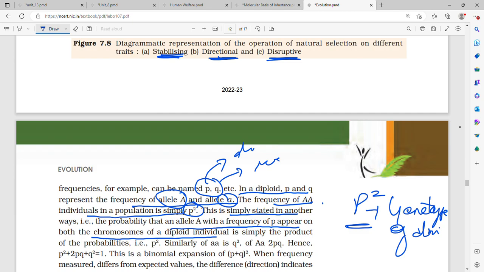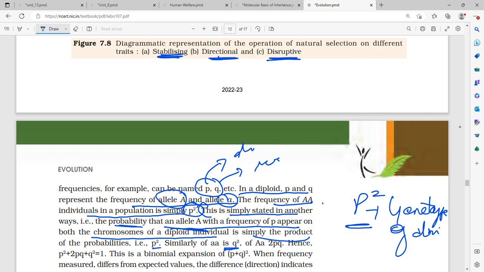Similarly, this is simply said in another way: the probability that an allele A with frequency p appears on both chromosomes of a diploid individual is simply the product of the probabilities, that is p square.